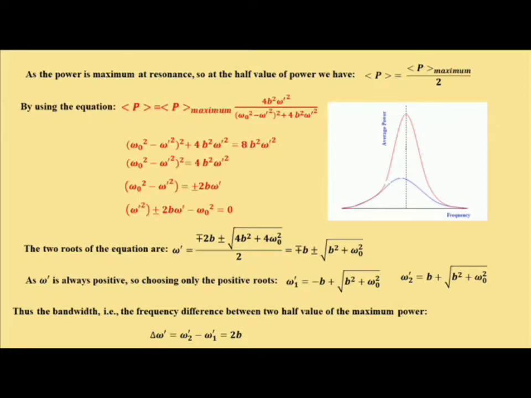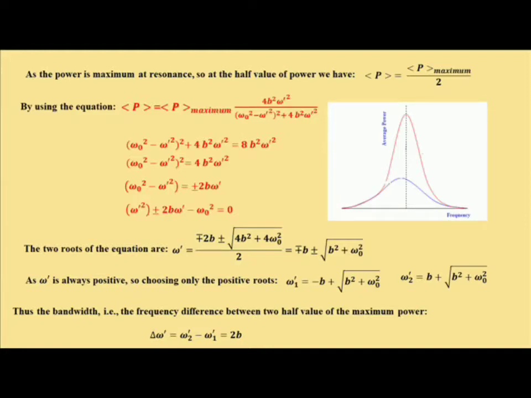Suppose at the half value of this maximum we draw a line parallel to the x-axis which intersects the graph at 2 points, and these values are omega 1 prime and omega 2 prime. So the bandwidth, the frequency difference between the two half-value points of the maximum power, delta omega prime, is nothing but omega 2 prime minus omega 1 prime, which is equal to 2b.